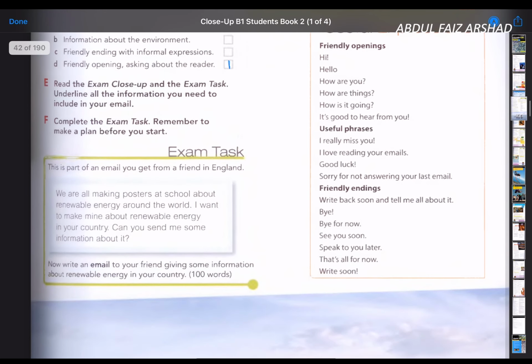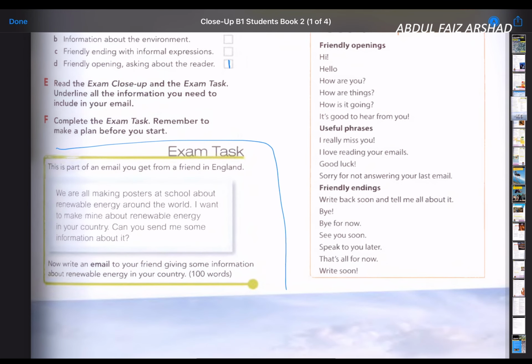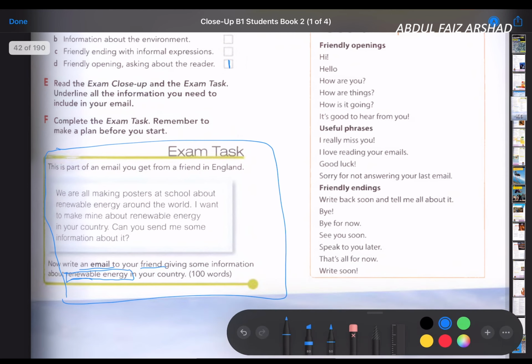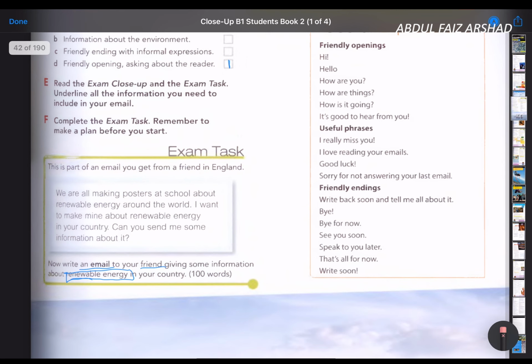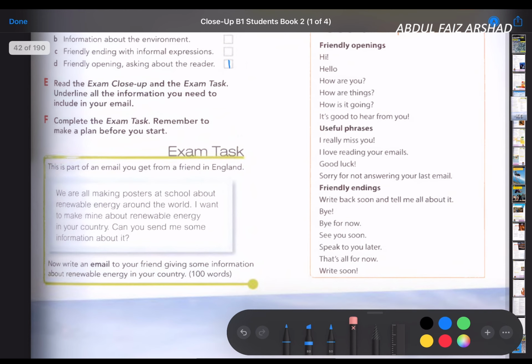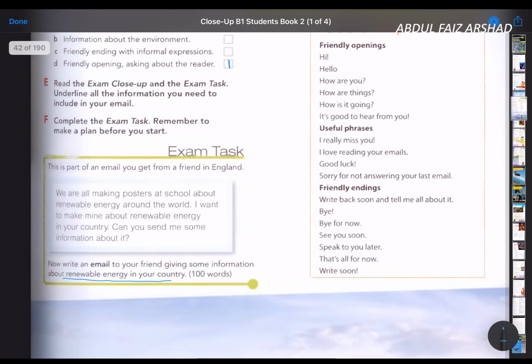Okay, your last task is I want you guys to do this one. You need to write an informal email. Write an email to your friend, because it's your friend, so it should be informal, asking about renewable energy. Okay, this one you need to do a bit of research. Try to do a bit of research to find what kind of renewable energy that you can talk about in your essay. So look at this one, renewable energy in your country.